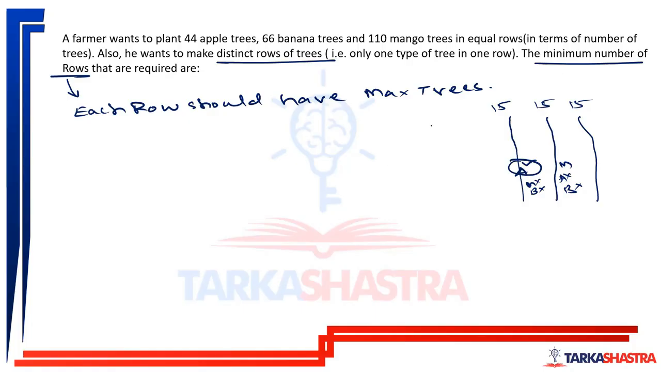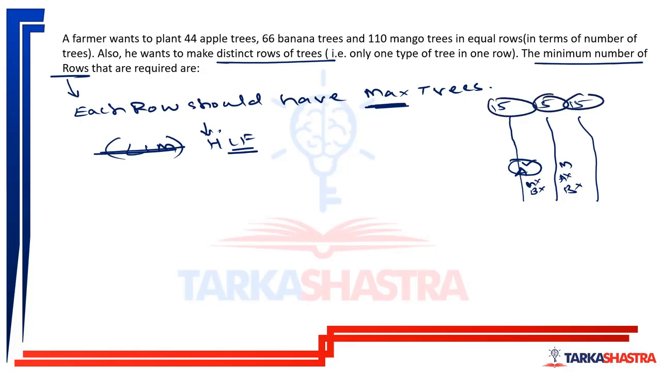So what we'll have to do? We anyway have to find out the maximum number of trees. What we'll do? LCM. These common multiple. Now this is the multiple. No. Maximum we have to find out. We'll find out the HCF. Maximum is nothing but highest. And the highest common factor is the number of trees per row. So we have to find out HCF of 44, 66, and 110.